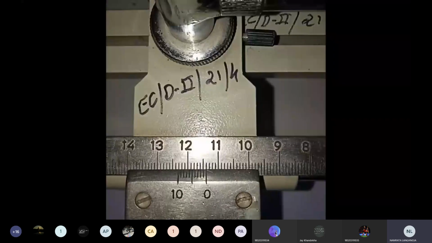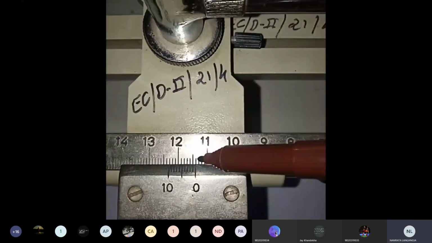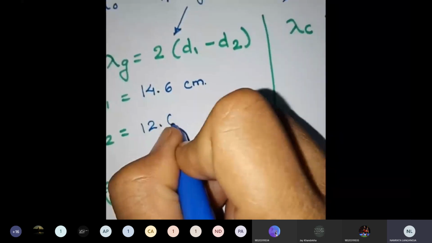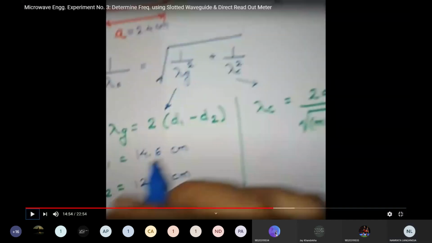We are moving from left to right, so our D2 will be 12.6. I will write in our equation: D2 will be equal to 12.6 centimeter. Have you noted this 12.6 value?